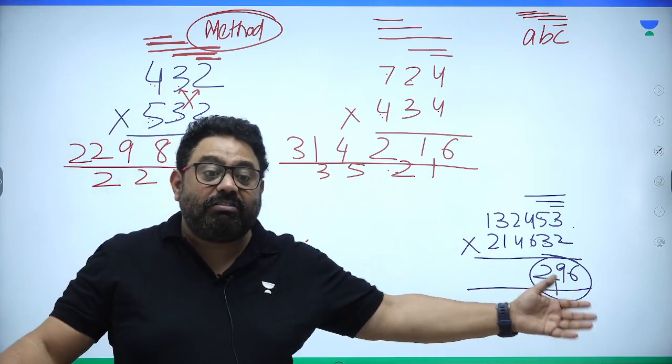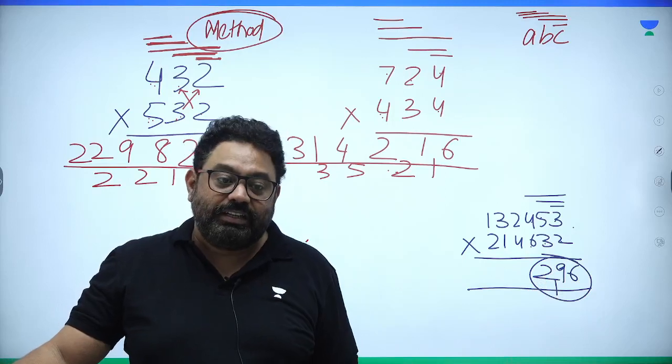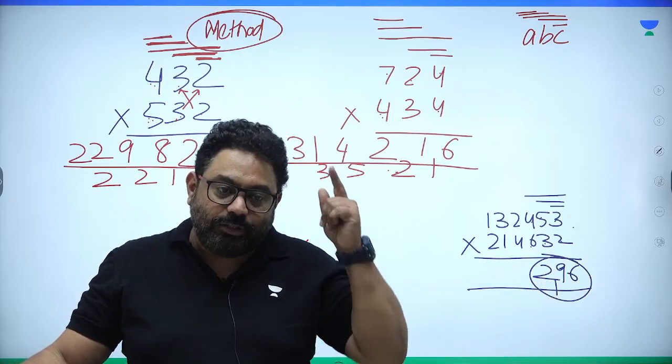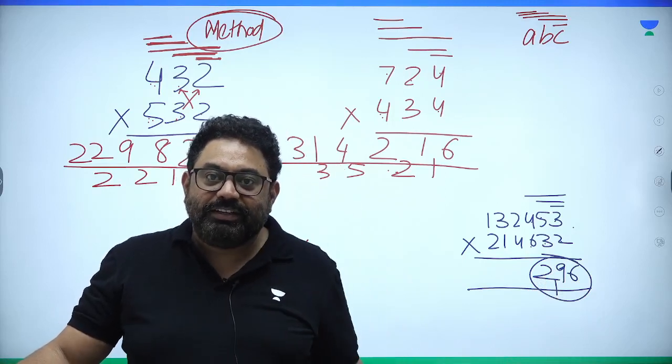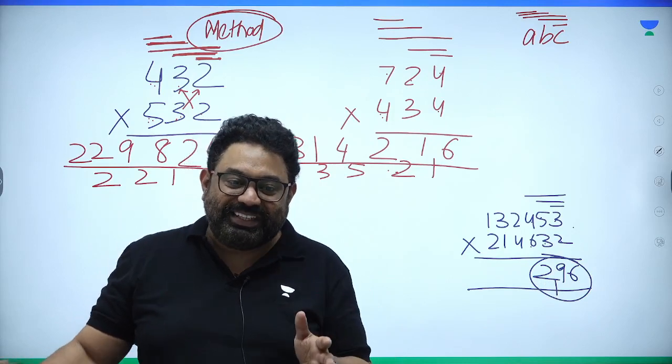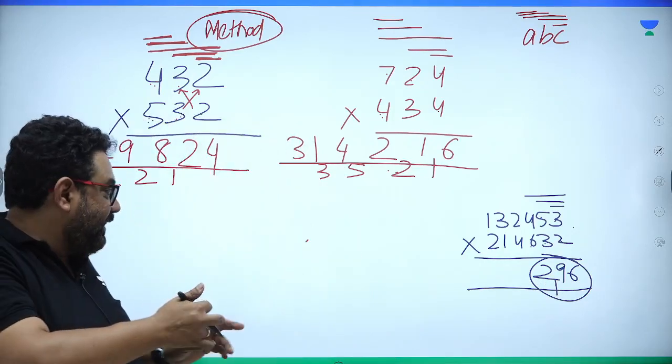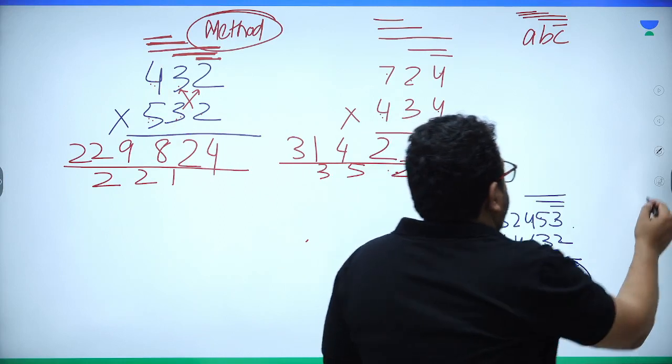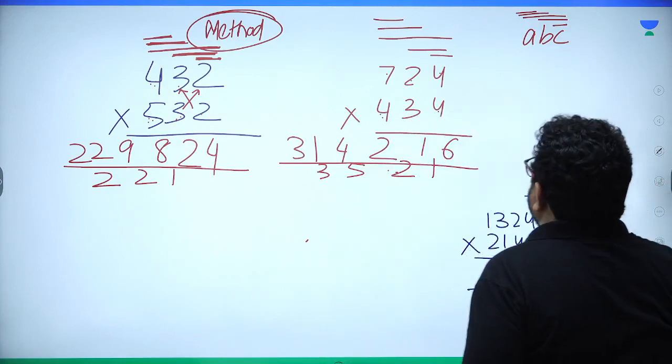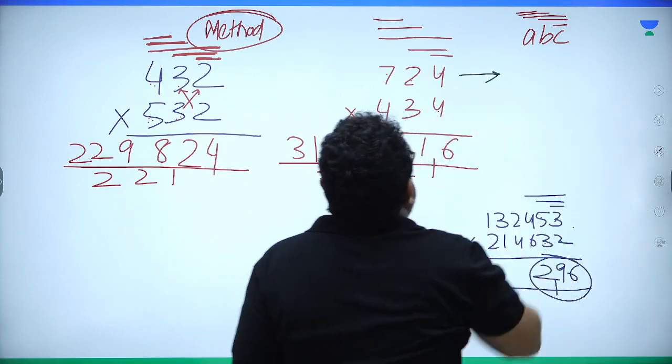But if you say, sir, all the answers are ending with 296, what shall we do? Now listen to me very, very carefully. The greatest of the great rules, right? The second thing is, guys, listen, be smart. Just make a single digit out of it.